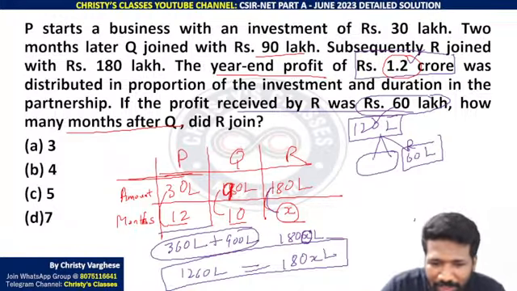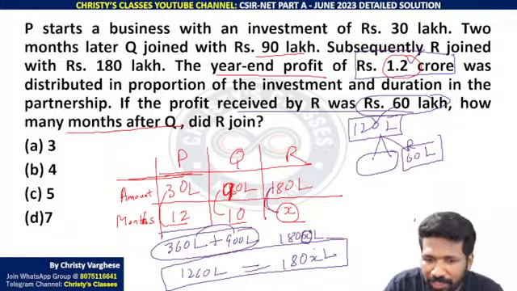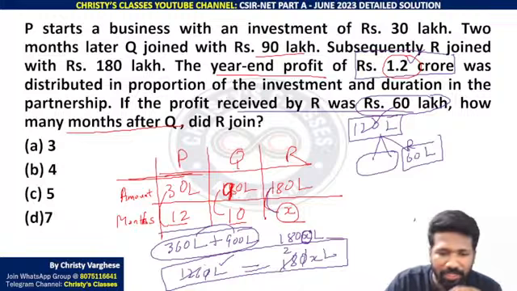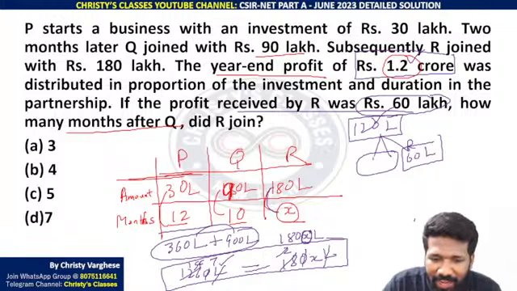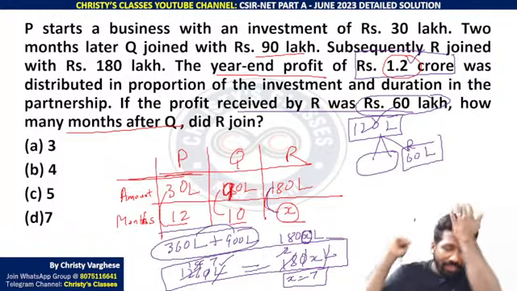Anyway, that is why P and Q's total investment and R's total investment should be equal with respect to the product of amount and months. So 1260 lakh is equal to 180 XL. Cancel 180 and 1260, one 0 cancels. 18 and 126 can be cancelled. 18 has two 9s. In 126, 14 twos are 28, no: 2 and 14 cancel, giving 7. So lakh and lakh will cancel. X equal to 7. See whether you are able to simplify that. X equal to 7.